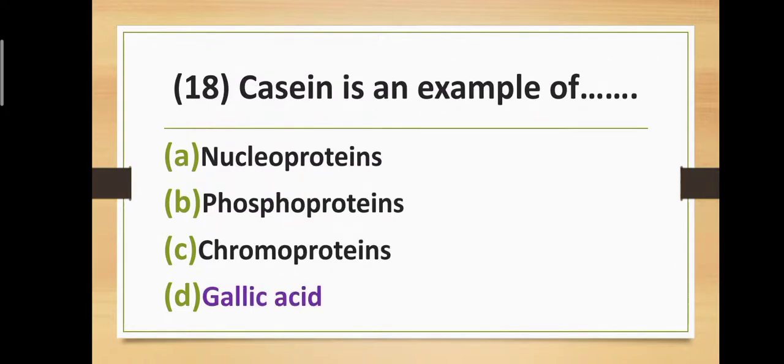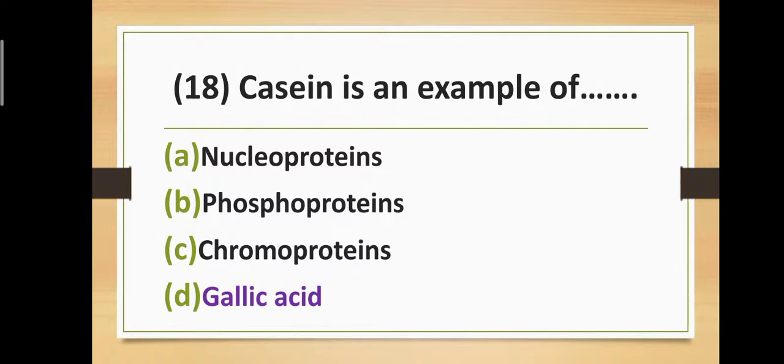Question eighteen. Casein is an example of which proteins? Option A, nucleoproteins. Option B, phosphoproteins. Option C, chromoproteins. And option D, gallic acid. Correct answer is option D, gallic acid.